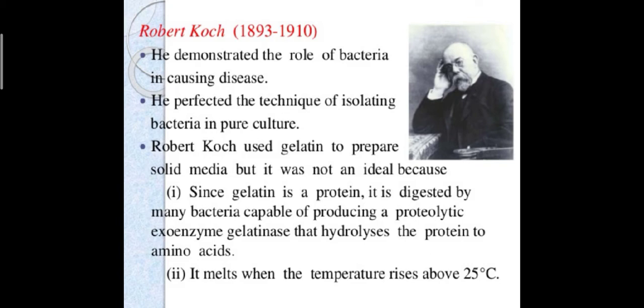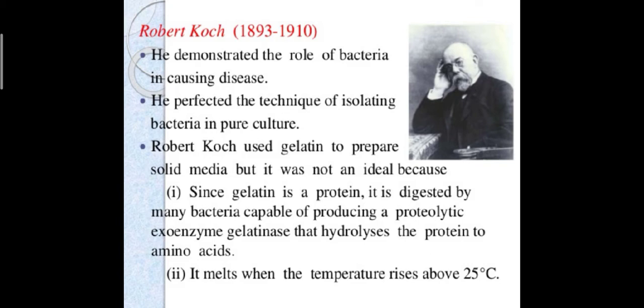Robert Koch used gelatin to prepare culture media, but it was not ideal because gelatin is a protein. It is digested by many bacteria capable of producing proteolytic exoenzymes, since gelatin is used in a gel-like form.